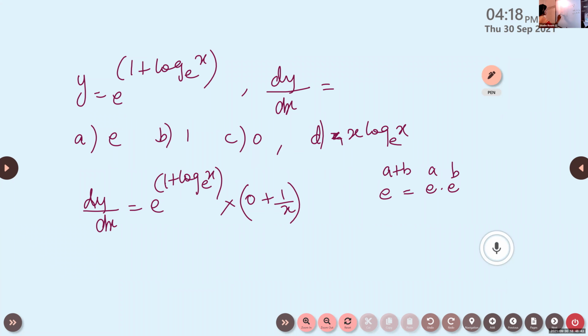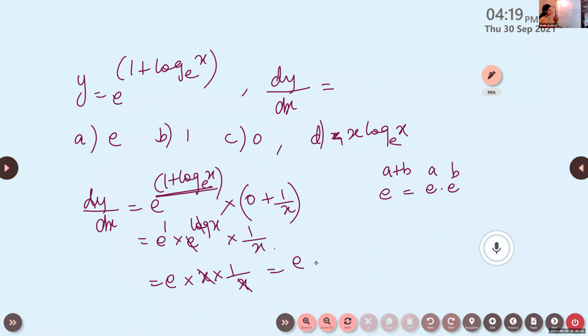So we can write this as e raised to 1 into e raised to log x into 1 by x. So e raised to 1 means e. Here e and log will get cancelled. Therefore we'll get x into 1 by x. The x will get cancelled. So the answer will be e.